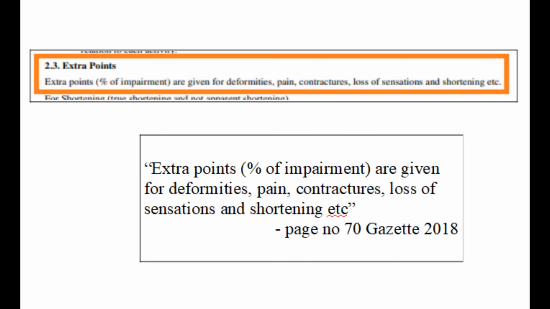Just now I mentioned complications are percentages of impairment. We know that the said rule was given in Gazette 2018 in the section on lower limb at page number 70. That's what we saw in the previous slide, and you can see that in this slide also. Extra points or percentages of impairment are given for deformities, pain, contracture, etc. Mathematically, we get a clue in this sentence. So extra points are actually percentages of impairment. Hence the phrase extra points refer to additional weightage or accompanying factor or simply complications.